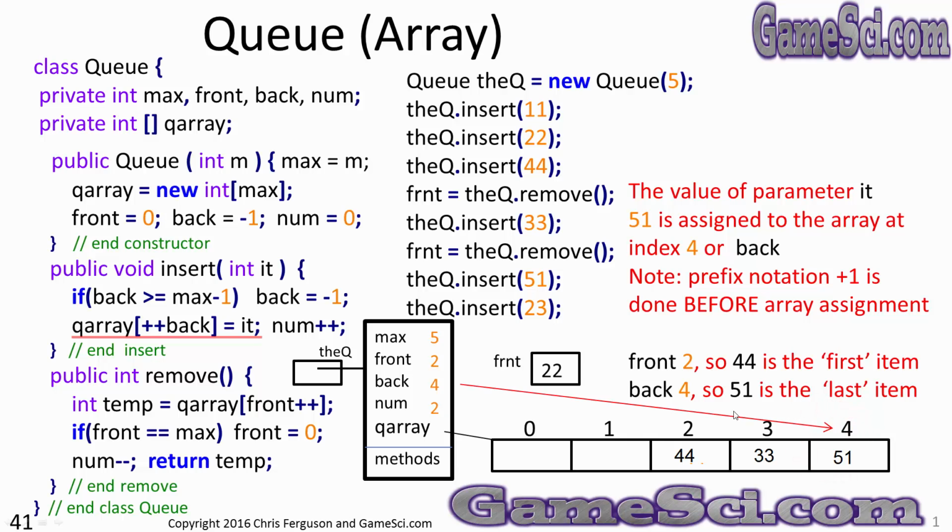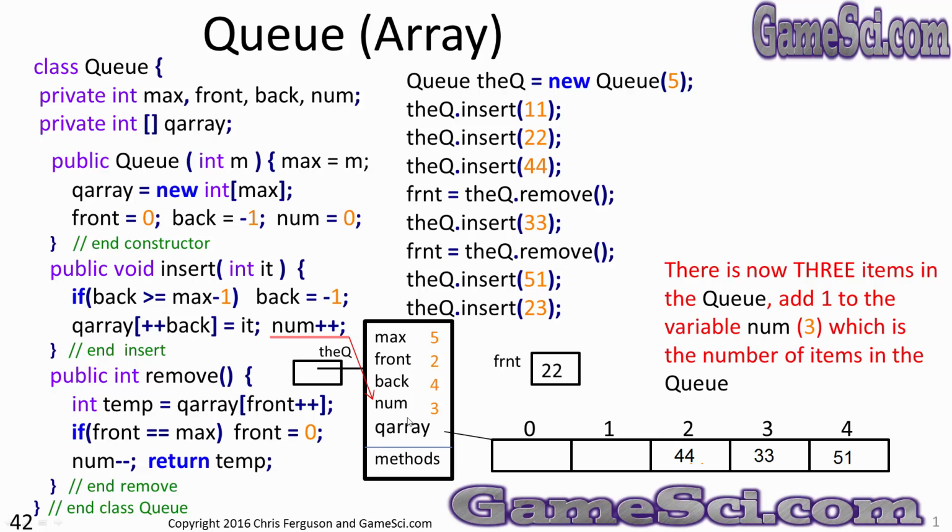and that's how 51 ended up in slot 4. So the front of the queue is now 2, so 44 is at the front of the line, or it's the first item in the queue. And back is 4, so 51 is the last item in the queue, or at the back of the line. num++, we're back up to 3 items in the queue, so the variable num has changed to 3. And this postfix notation has nothing to do with the command. If postfix occurs on a line by itself, it doesn't matter. It's just going to add 1 to num, and we see num went to 3.